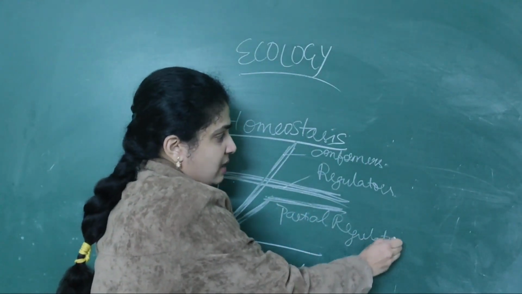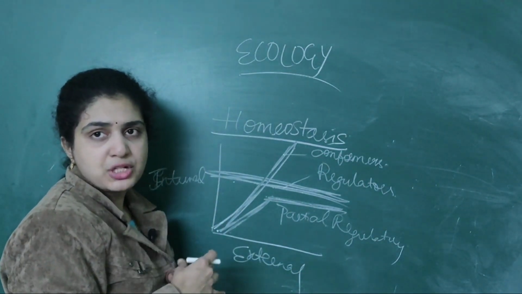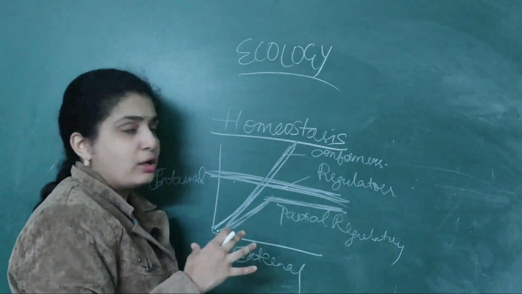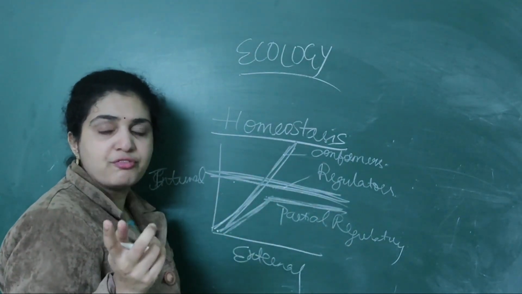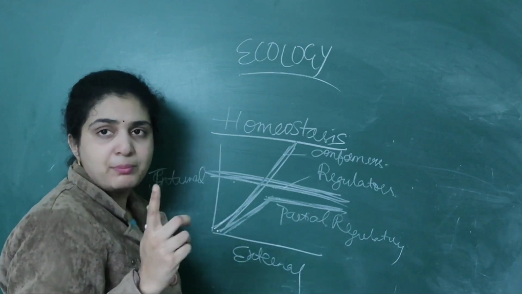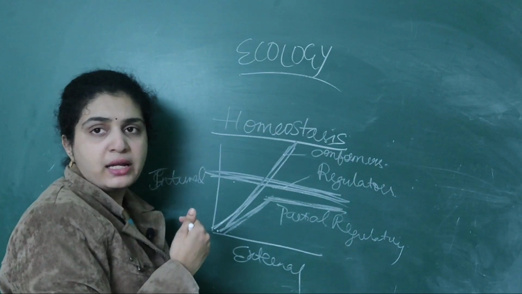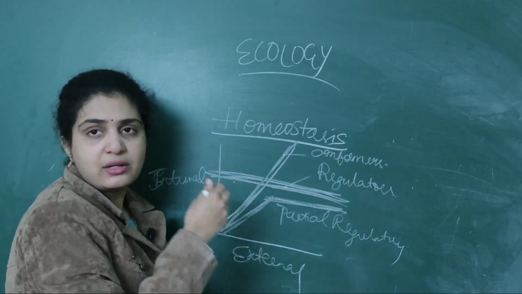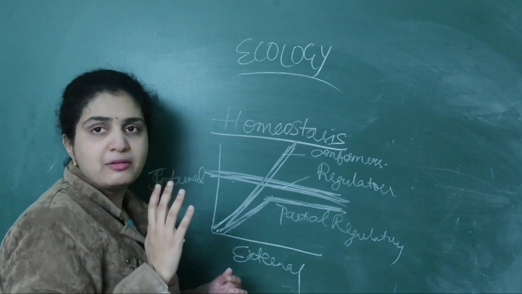So there are basically three types: conformers, regulators as well as partial regulators. Regulators means what? Which maintain constant body temperature when they are varying from one place to another. Conformers means what? Their body temperature will be constantly rising from one place to another. If they change, every time it will be changing.